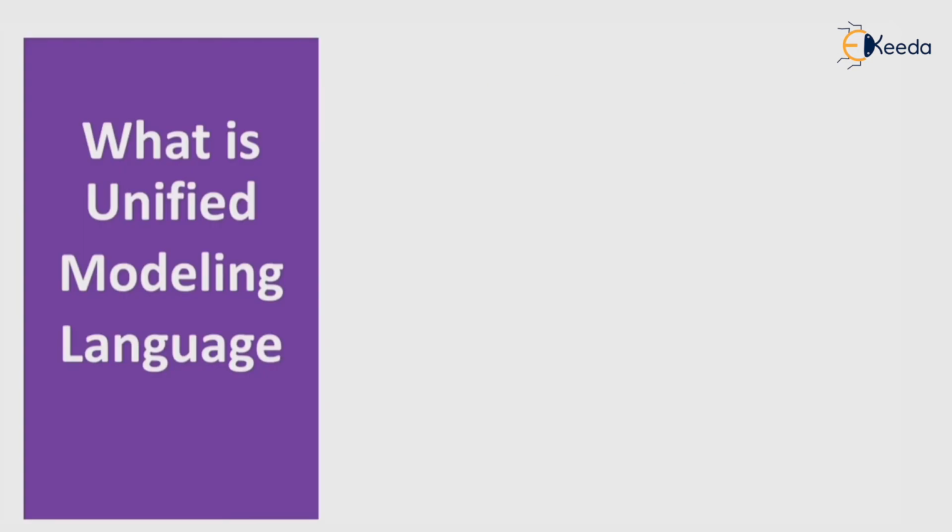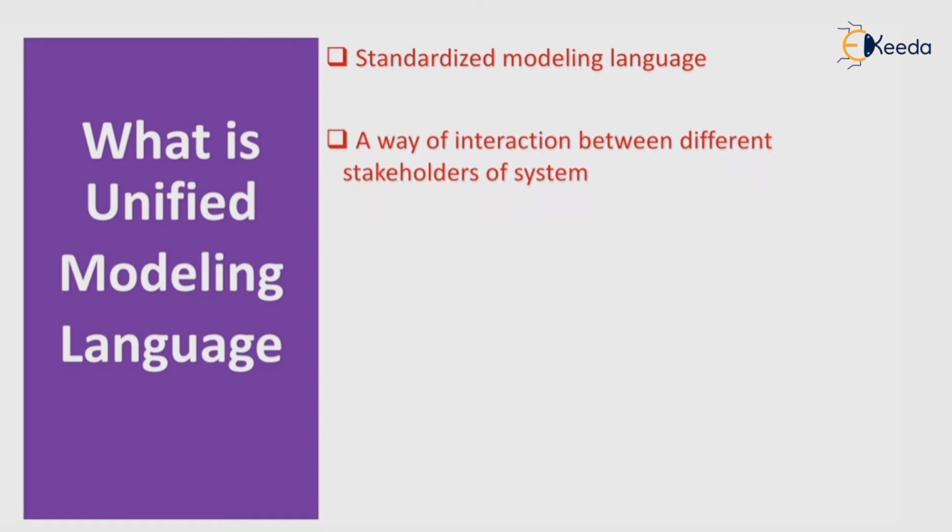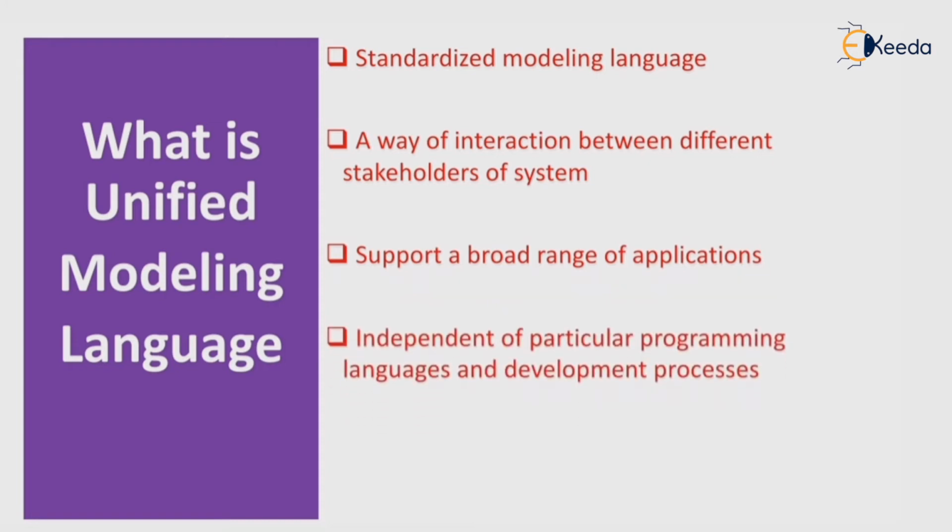So let's start with what is Unified Modeling Language. As the name implies, as a language, it is a language used to communicate between different stakeholders. It is a standardized modeling language, a way of interaction between different stakeholders of the system, and it supports a broad range of applications. Meaning, a number of applications are supported by this type of language.